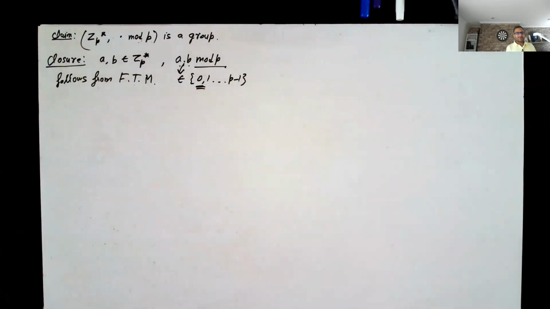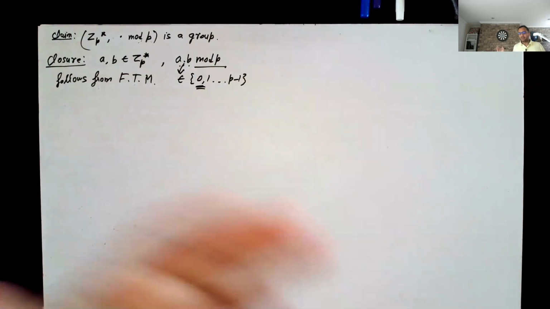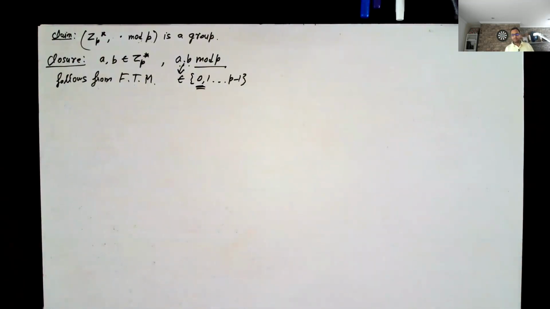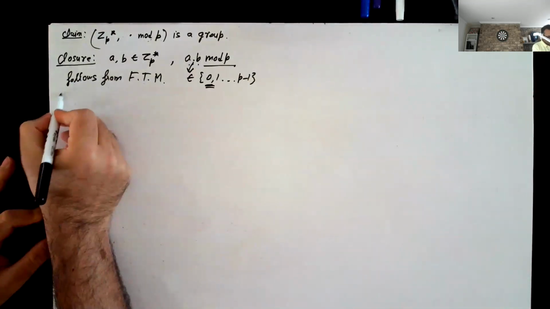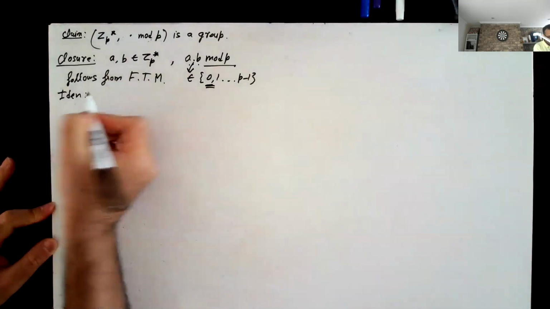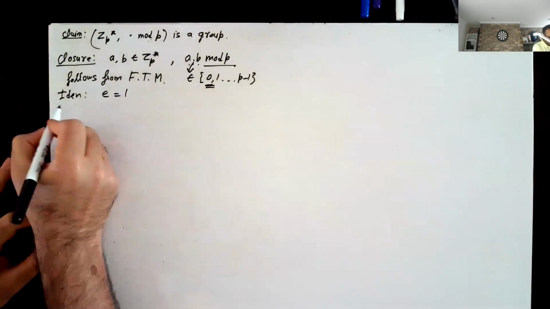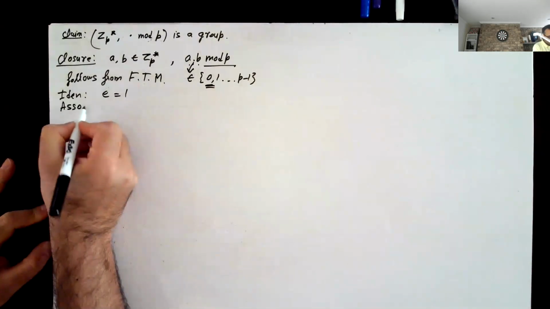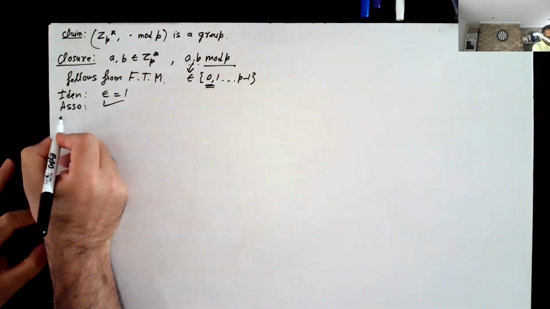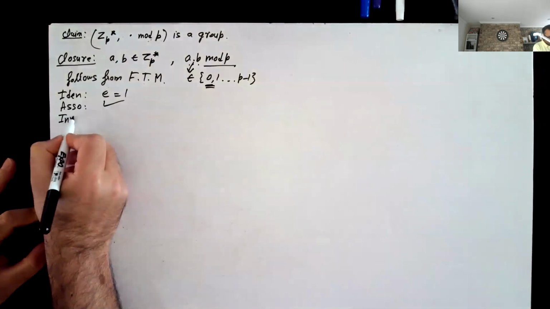So a times b is not divisible by p, and hence cannot be 0 mod p. What is the identity element? e is just 1. Associativity is trivial.